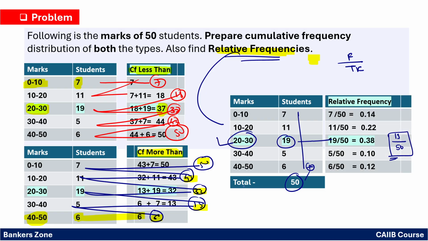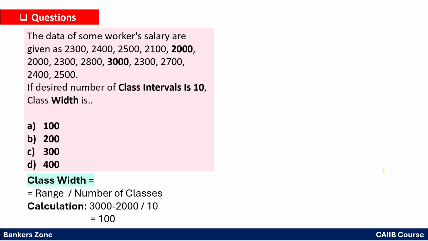So for each class you can find it here, like 7 upon 50, for 11 it is 11 upon 50, 19 upon 50, 5 upon 50, 6 upon 50, like that. Okay, this will be your relative frequency. They can ask you what is the relative frequency for class 40 to 50. So the answer will be 0.12. In that way, they can frame the questions. So friends, this is very easy, right? So see further one interesting question.